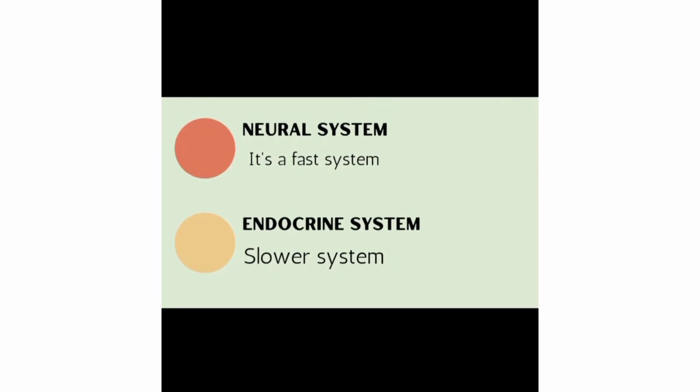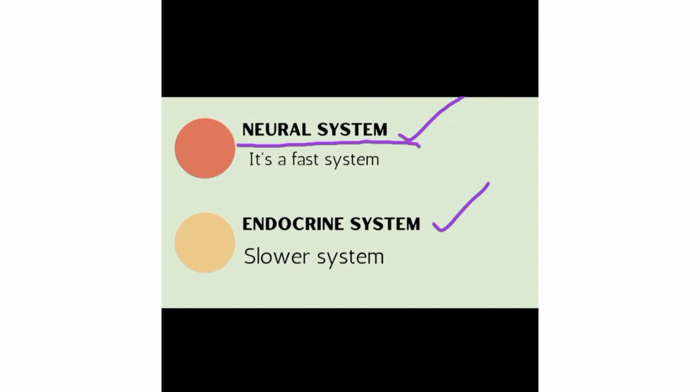In our body, there are basically two types of system. One is the neural system and the other one is the endocrine system. You already know about the neural system because you read it in the previous chapter. Basically, the neural system contains the brain and the neurons, and it's a very fast system.